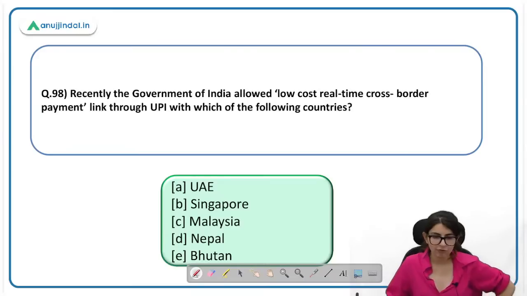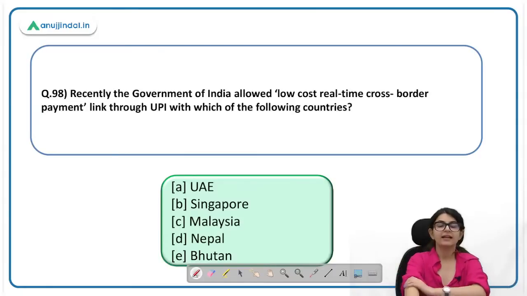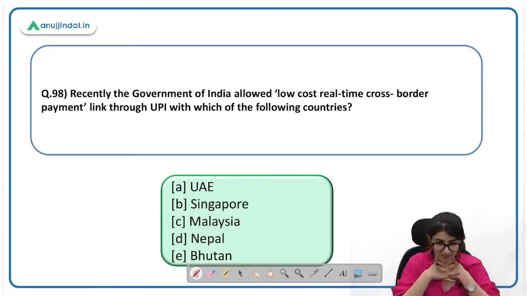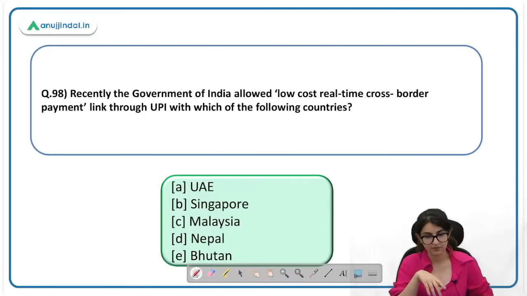98. Recently, the government of India allowed low-cost real-time cross-border link through UPI for which of the following countries? ये तो सबसे ज़्यादा easy question है. ये तो आप ही बताएंगे. Akeeb, Kaushal, you both are right. 98 का आंसर बता दीजिए फटाफट से. Very easy और phase 1 में definitely आ सकता है. सिंगापुर. नीलेश, you're right. सबसे पहले नीलेश ने आंसर दिया है. Right? सिंगापुर is the answer.